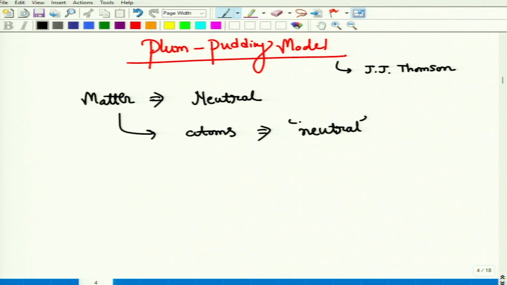So if the atom is neutral, that means there is no charge on the atom. We can say the atom is totally neutral, but the electron is negatively charged and the electron resides inside the atom. So it's straightforward that there should be some positively charged particle inside the atom also. Then the overall atom will be neutral. Otherwise, the atom will not be neutral overall.